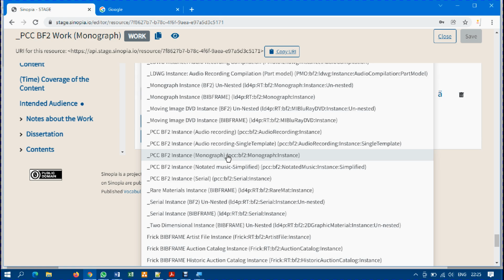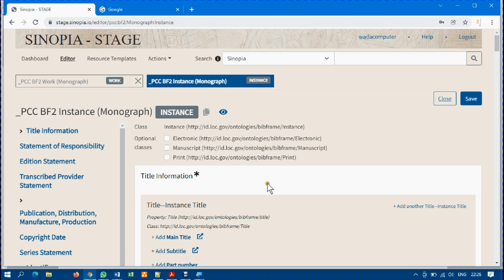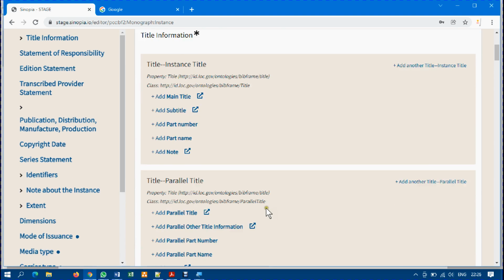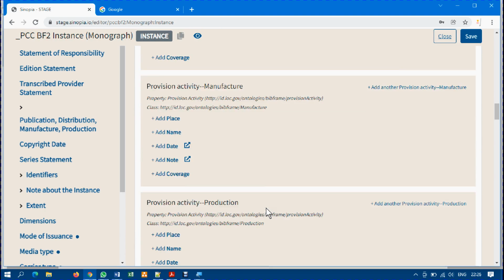Let's see what happened. I don't think there will be error again. Just waiting for it. Wow, you see it has automatically created an instance for me. The first one I was clicking on was wrong. This one is right. This is the editor for instance where I can be providing information.